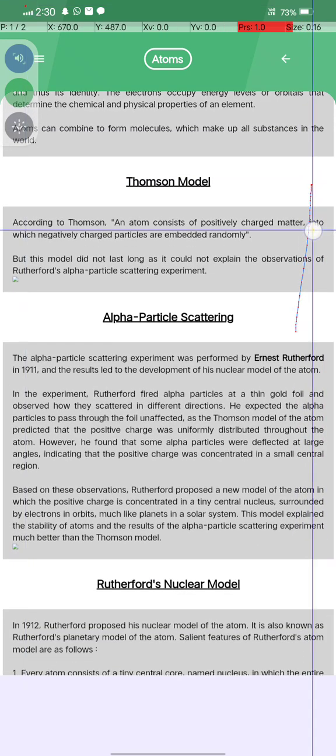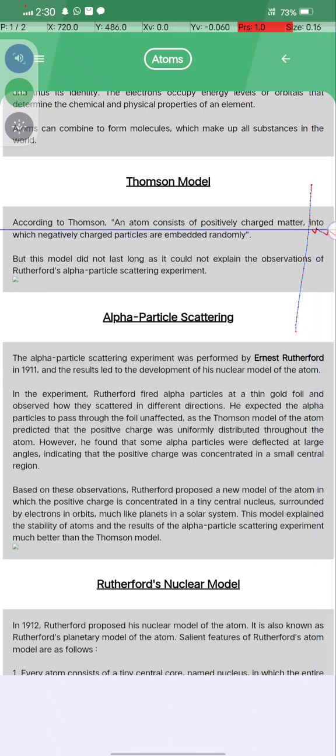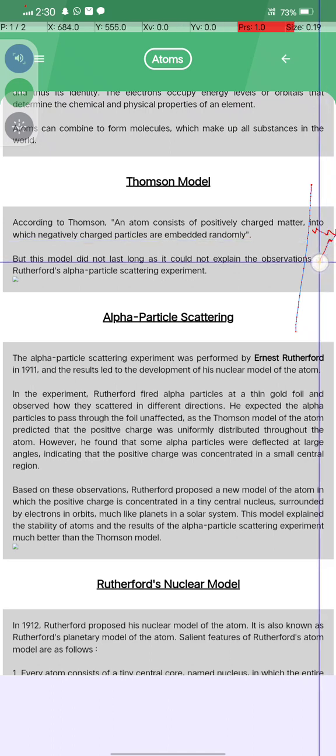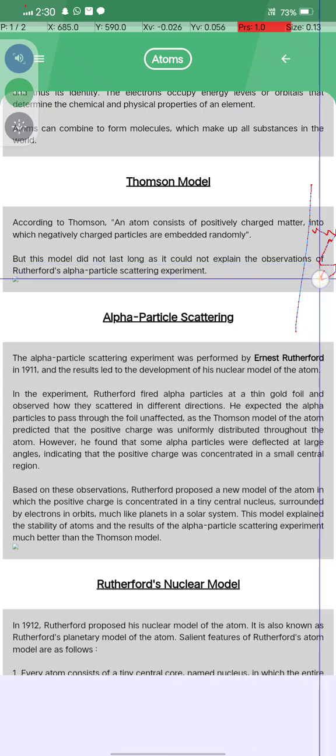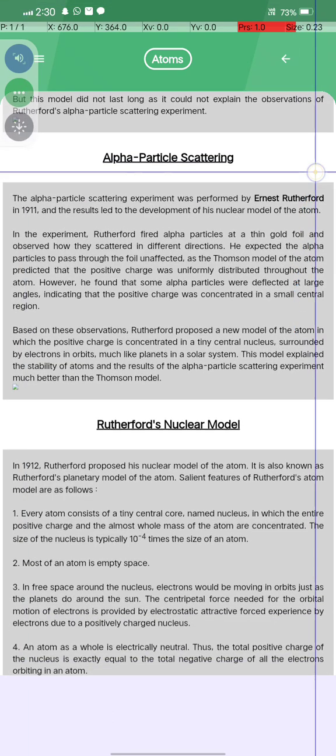What is the Thomson model? According to Thomson, an atom consists of positively charged matter with negatively charged particles embedded randomly in it. But this model didn't last long, as it could not explain the observations of Rutherford's alpha particle scattering experiment.